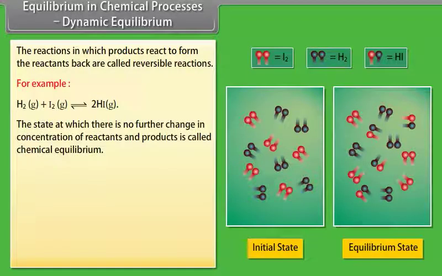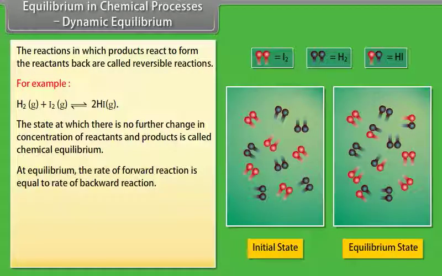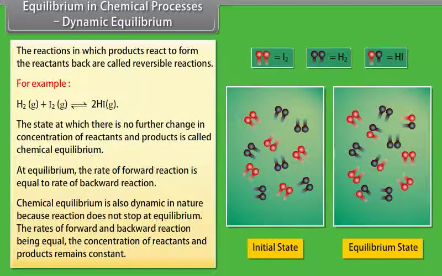The state at which there is no further change in concentration of reactants and product is called chemical equilibrium. At equilibrium, the rate of forward reaction is equal to rate of backward reaction. Chemical equilibrium is also dynamic in nature because reaction does not stop at equilibrium. The rates of forward and backward reaction being equal, the concentration of reactants and products remains constant.